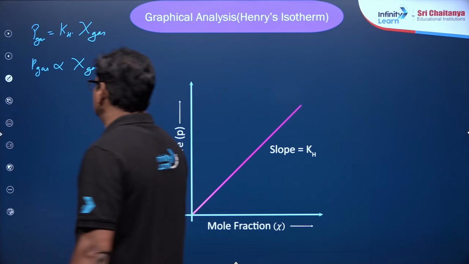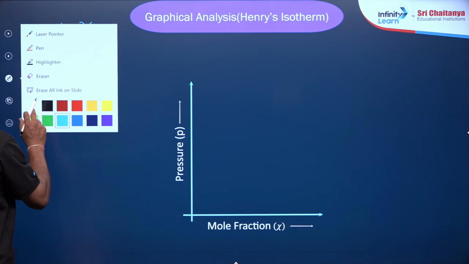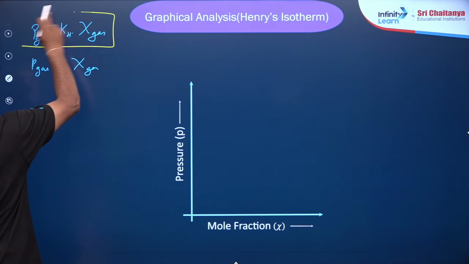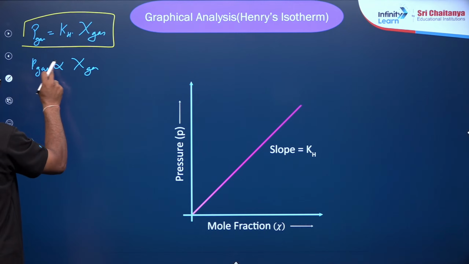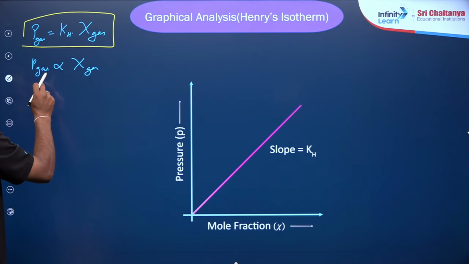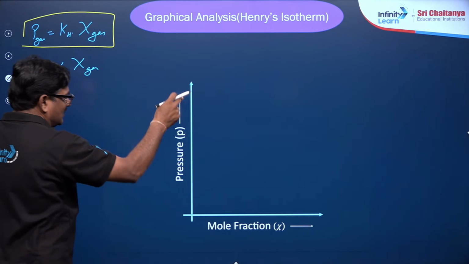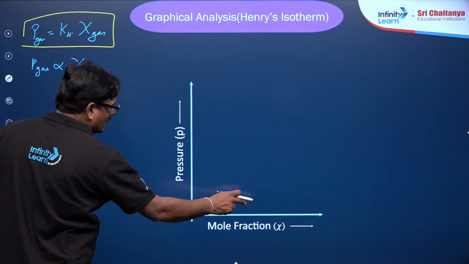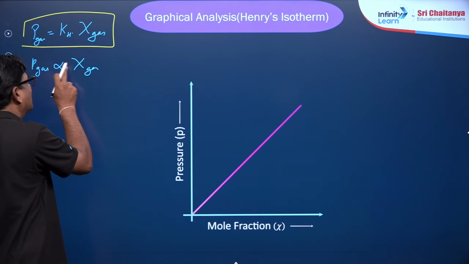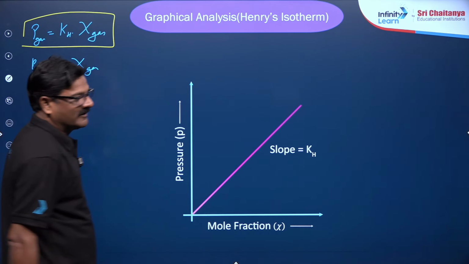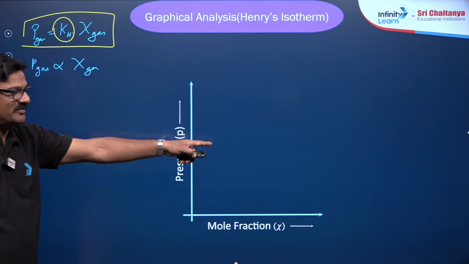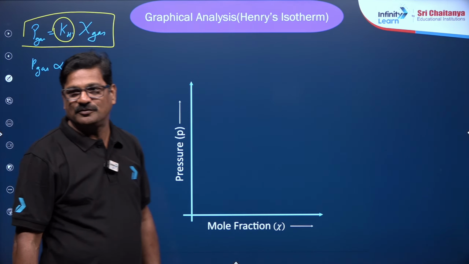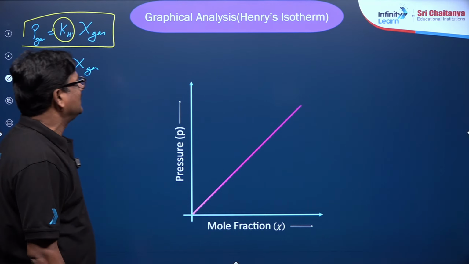This is the formula from Henry's law. The pressure of the gas is directly proportional to the mole fraction. So pressure and mole fraction are directly proportional, and you are going to get a straight line. As it is proportional, the proportionality constant is going to be the slope.